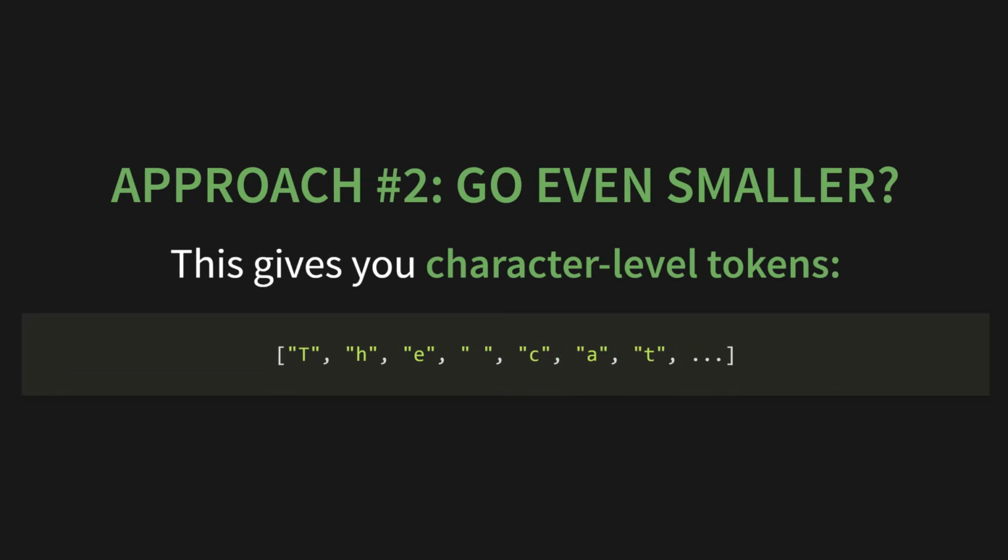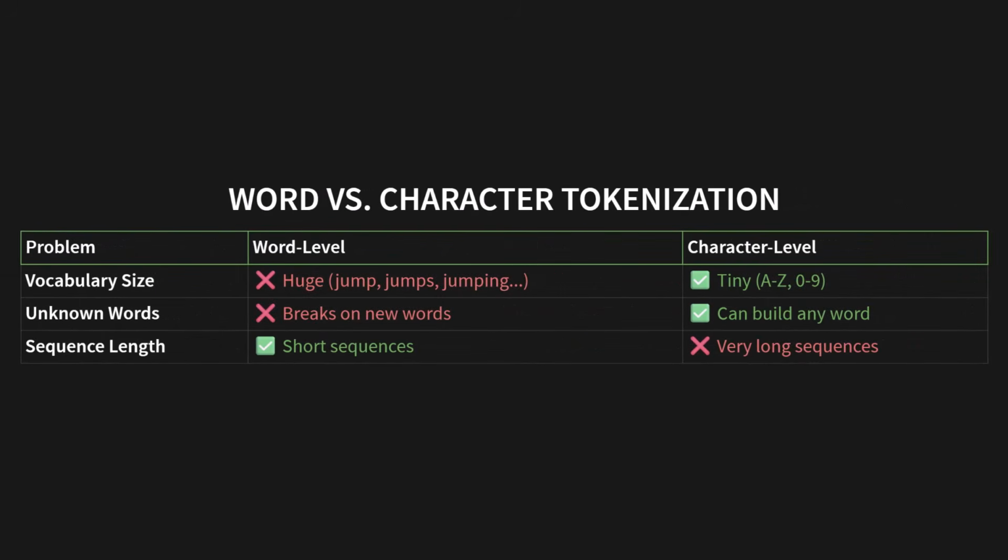Okay, what about approach number 2? We could go even smaller. This gives you character-level tokens. Check it out. T, H, E, C, A, T, and so on. Both of these ideas sound pretty reasonable, right? But in practice, they create immediate and severe problems. Let's put them head to head. Now look at this table. We're going to compare word-level and character-level tokenization.